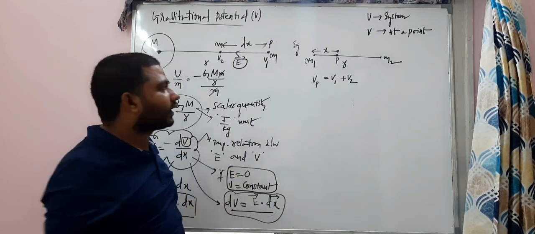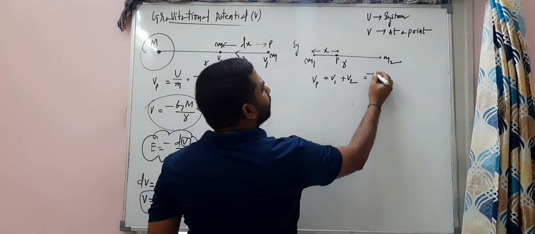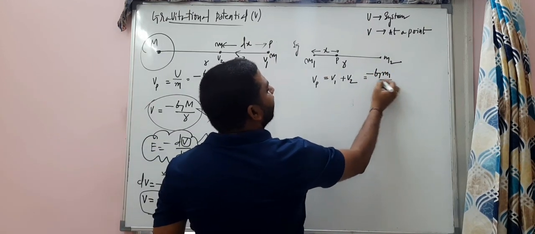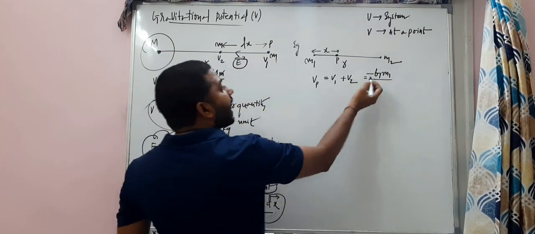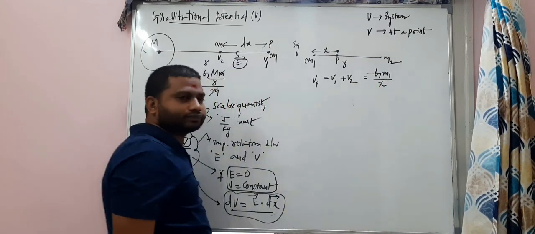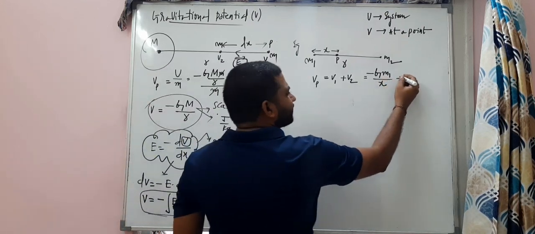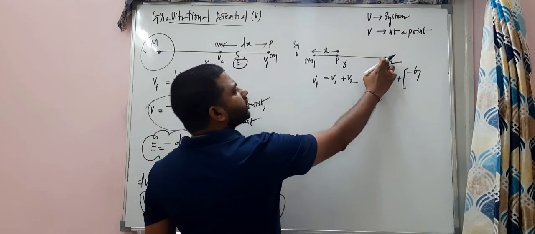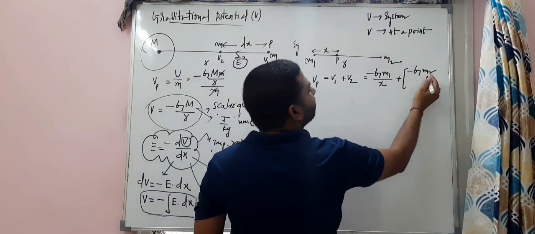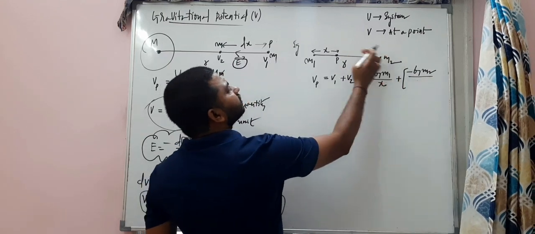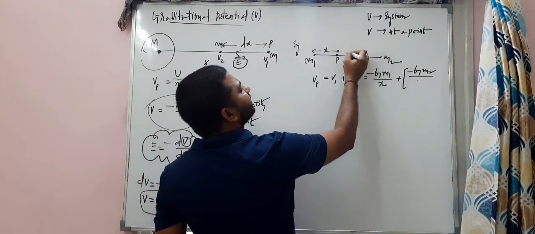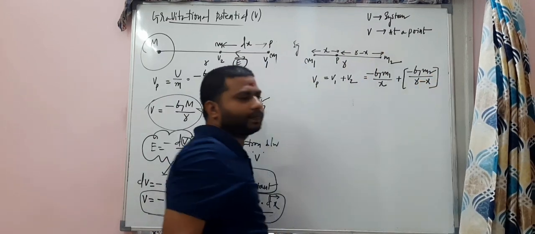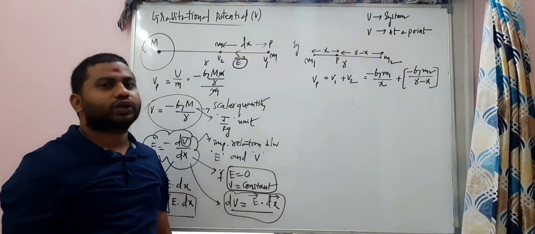Right. So here V1 is equal to minus G into M1 divided by x. Plus, next one, V2, is minus G M2 divided by the distance between these two, which is R minus x. That's it. So like this the numericals also can be solved.